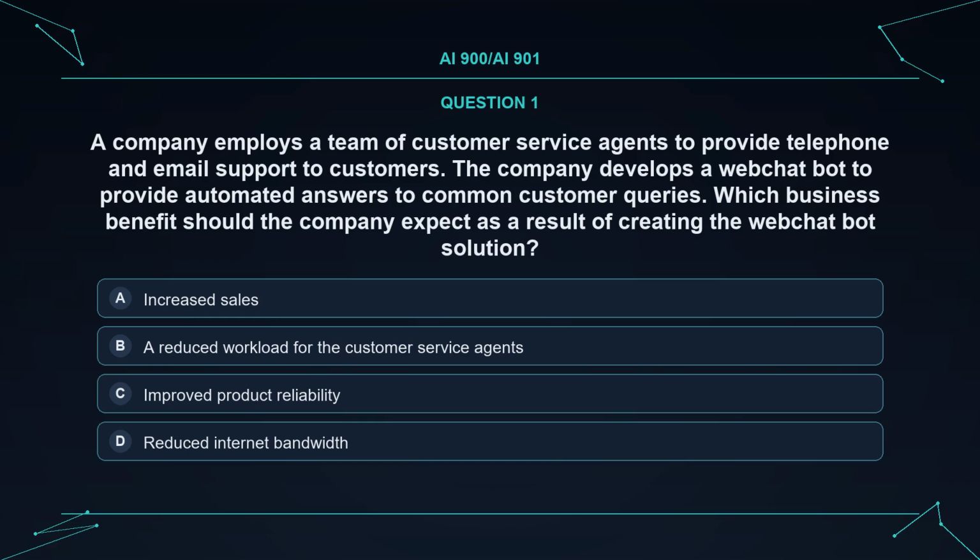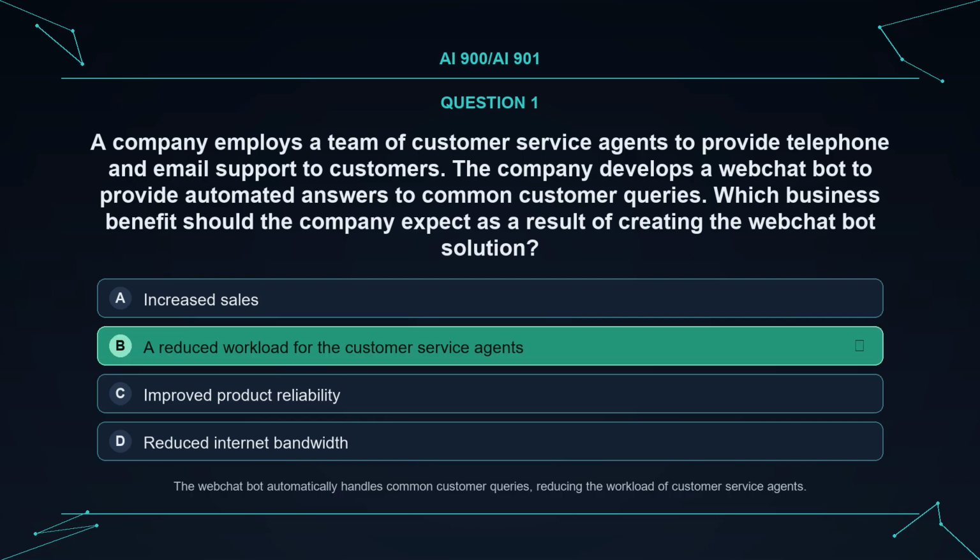Option A. Increased sales. Option B. A reduced workload for the customer service agents. Option C. Improved product reliability. Option D. Reduced internet bandwidth. The correct answer is B. A reduced workload for the customer service agents. Explanation. The web chat bot automatically handles common customer queries, reducing the workload of customer service agents.